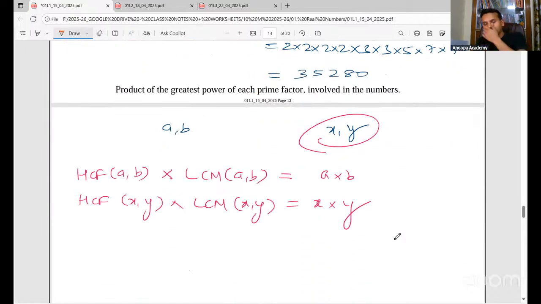Okay. Now, suppose I have two numbers A and B, or you can take X and Y also, anything.